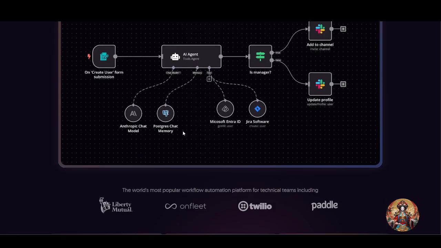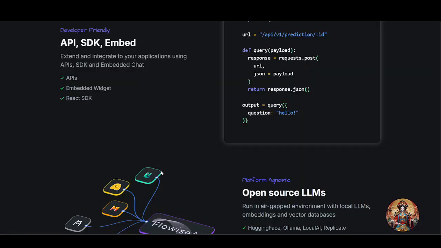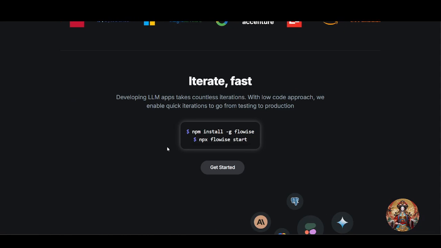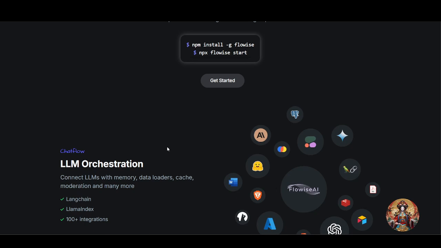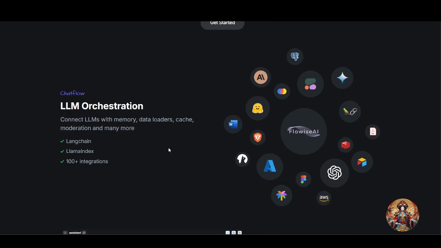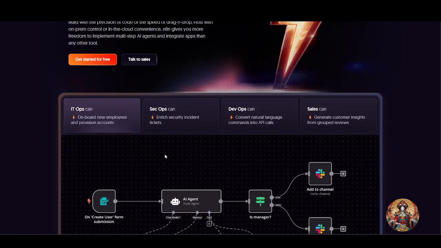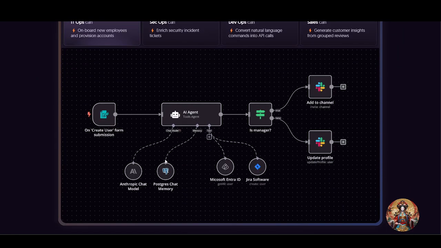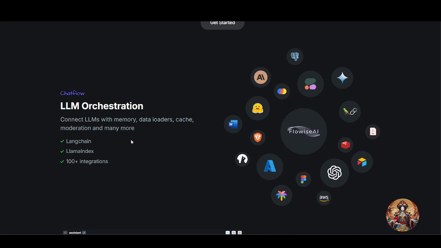If you talk about AI capabilities, Flowise is built on LangChain, which means it is deeply connected with the LLMs. It supports advanced AI workflows like memory management, embeddings, and integrates with vector databases like Pinecone and Weaviate. N8N, in contrast, doesn't natively focus on AI. It can connect to AI tools, but you will usually need third-party services or APIs to do that. So if AI is the heart of your work, Flowise wins here.